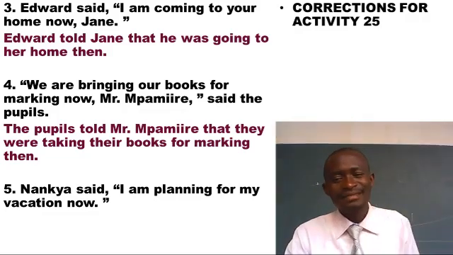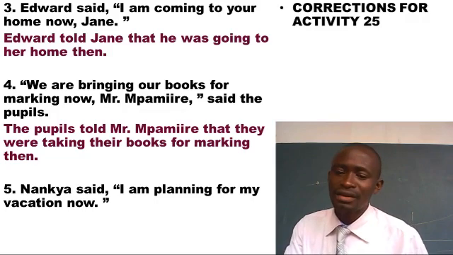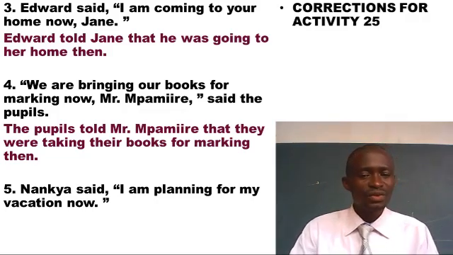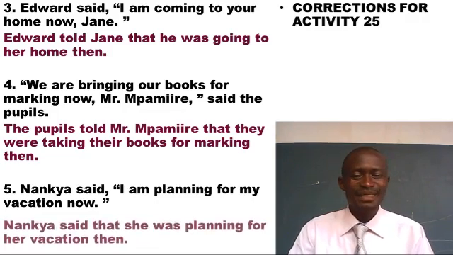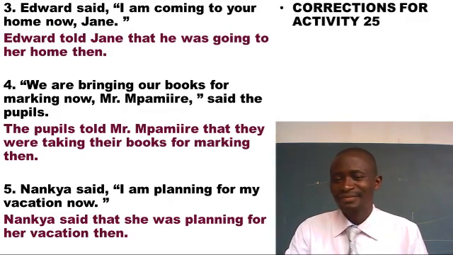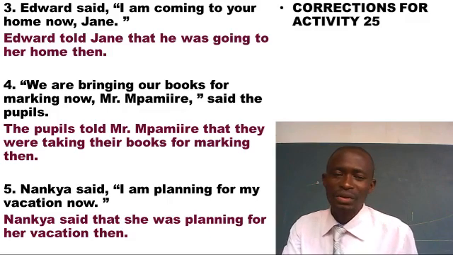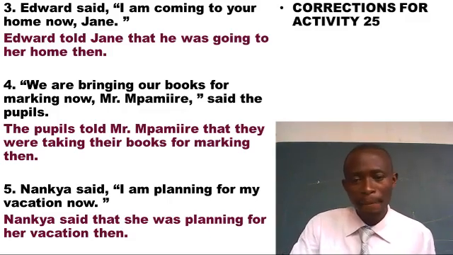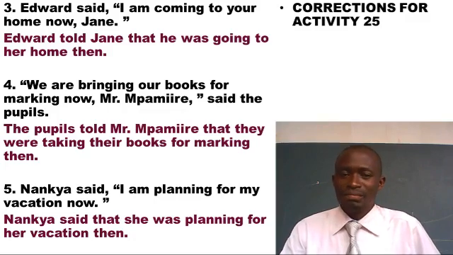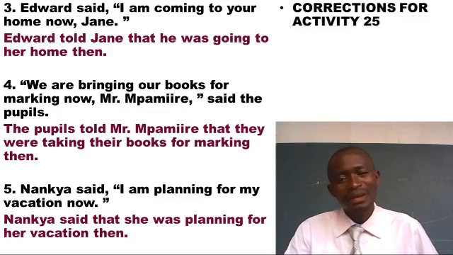How shall I cover up with these lessons? But you're lucky, Global has been reaching you at home with a number of lessons. And so to this number, the answer is expected to be: as Nanja said, she was planning for her vacation then. I know you got it right. And if you got it right, I'm happy for you. And those who messed up somewhere, please, you're requested to make corrections and let us learn as expected.